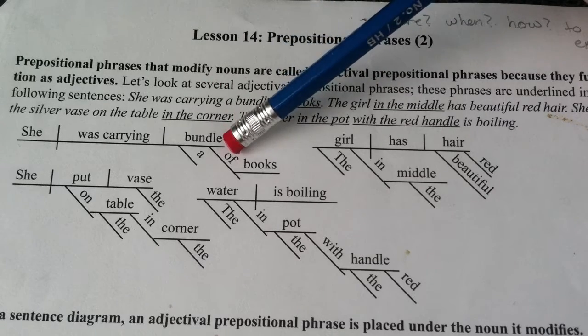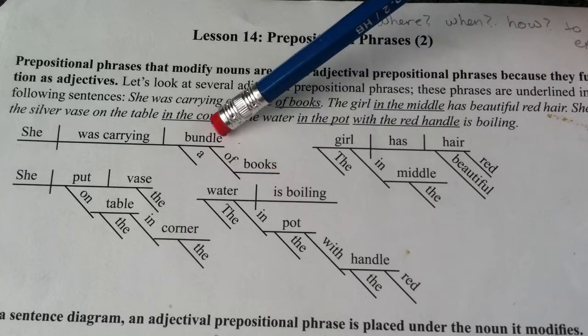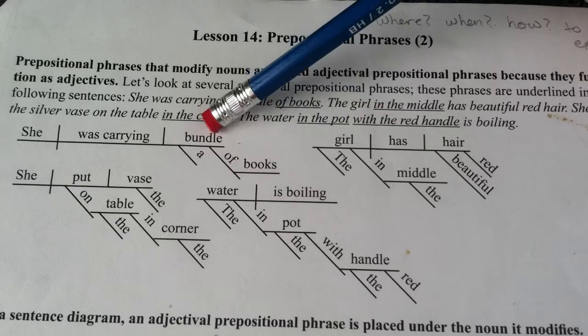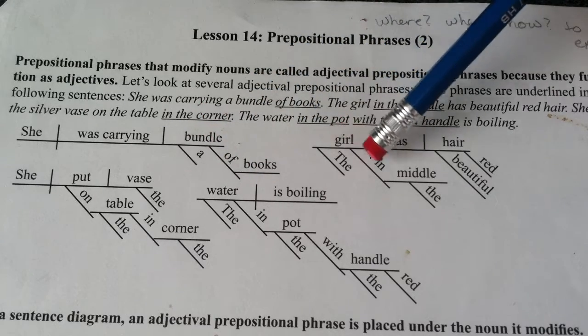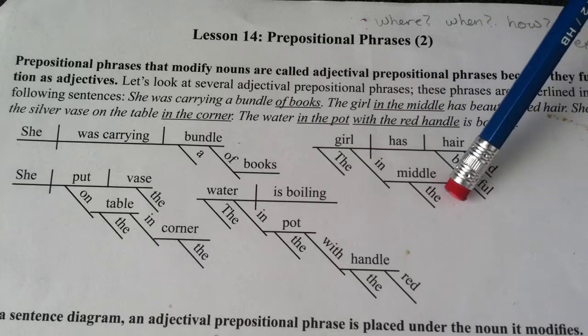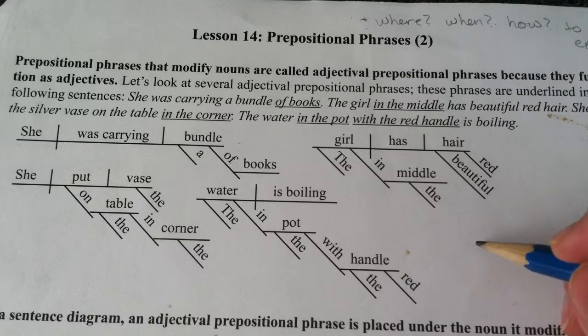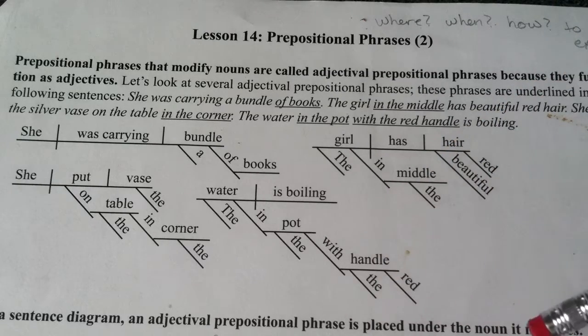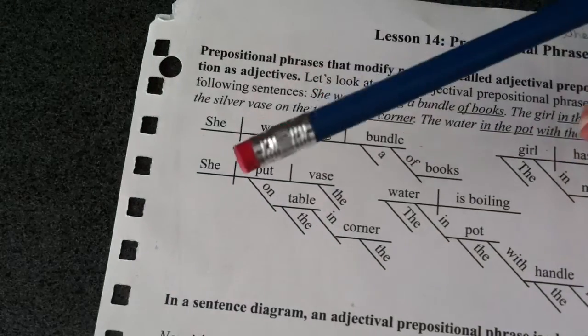You see how we have right here a bundle of books. What kind of books? What kind of bundle? A bundle of books. Here we have the girl in the middle. Which girl? The girl in the middle. Because adjectives answer the questions which one, what kind, how many, whose. So which girl? The girl in the middle.